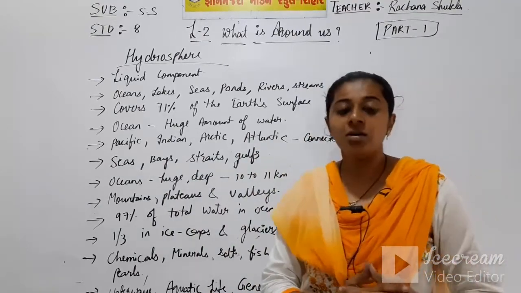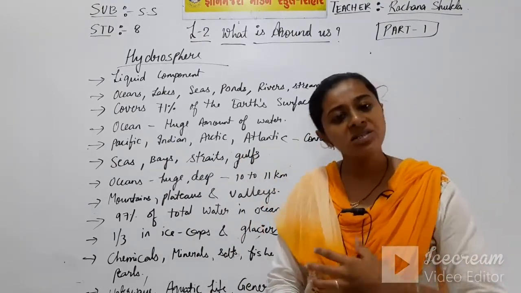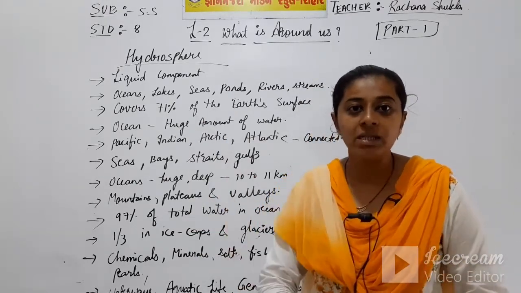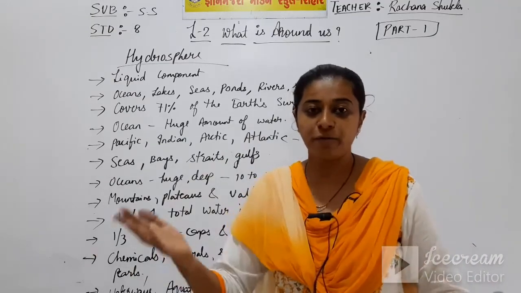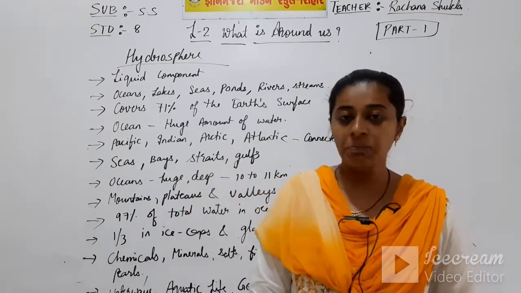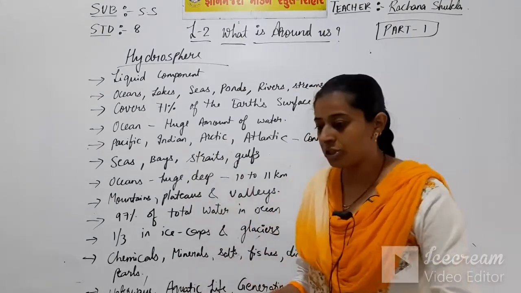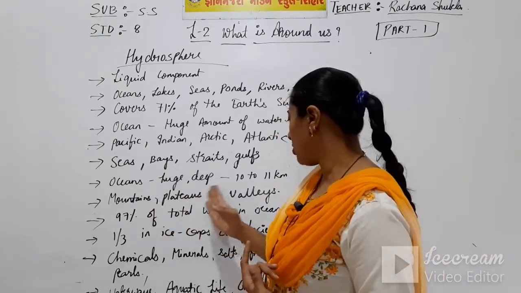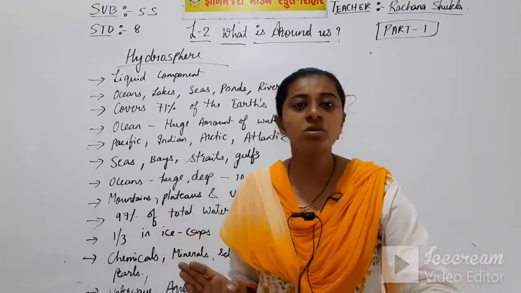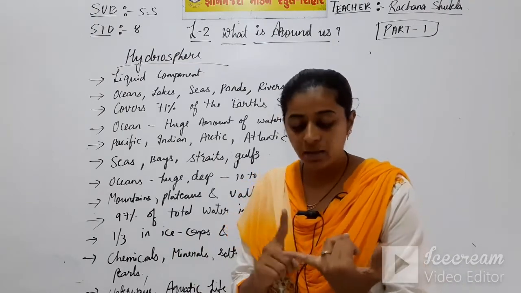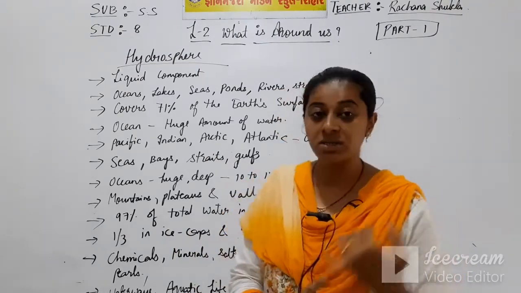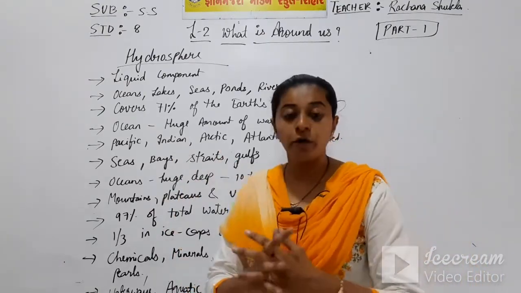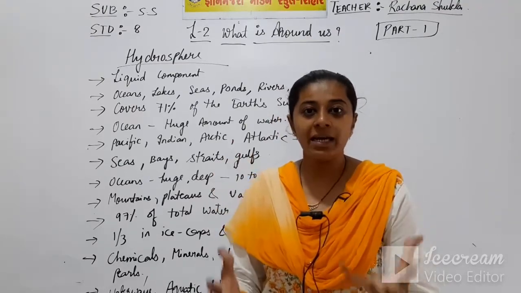Then what is the ocean's depth? See, oceans are very deep, but there are valleys in the ocean, and those valleys extend 10 to 11 kilometers deep. So in the ocean there are also certain forms of mountains, plateaus and valleys. In the ocean also there are mountains, there are valleys, and there are plateaus inside the ocean. So 97% of the total water is carried by the ocean.